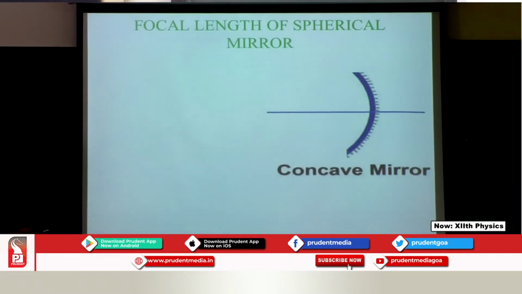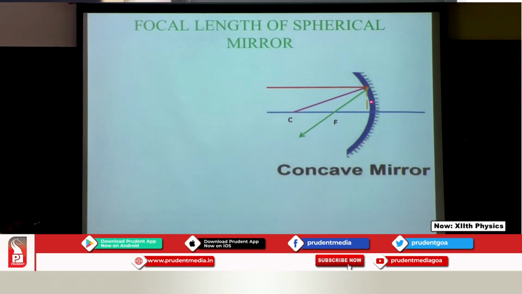Now we have the first, simplest derivation, a very simple one, that is the focal length of the spherical mirror. So let's get started. We have the concave mirror. This is the first ray that I am using. It is parallel to the principal axis. The reflected ray goes through the focus, and I have drawn the normal at the center of curvature.